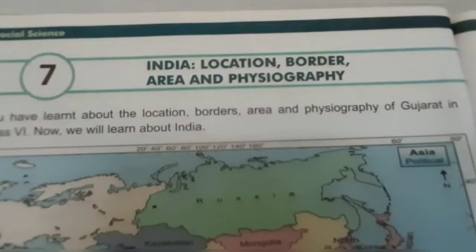India: location, border, area and physiography. I will not read the textbook. I made this entire chapter into a short form that you will understand easily.